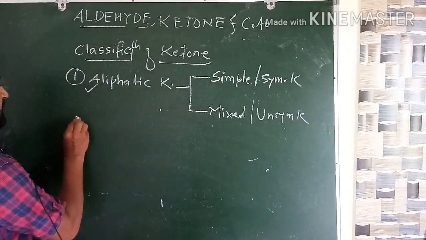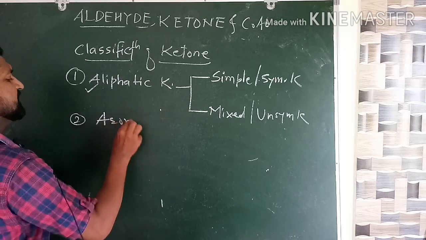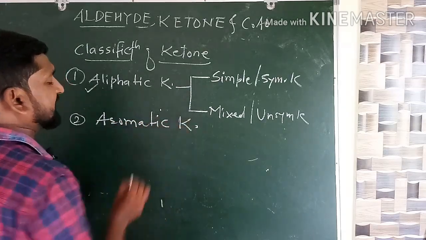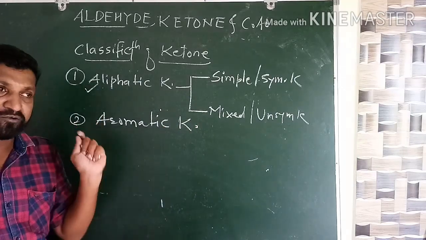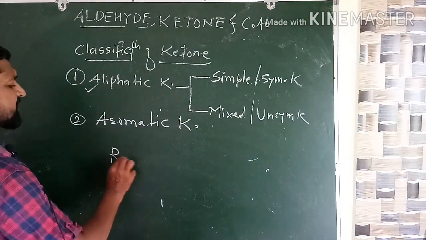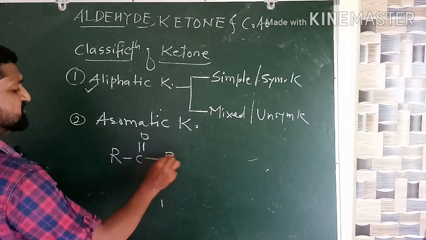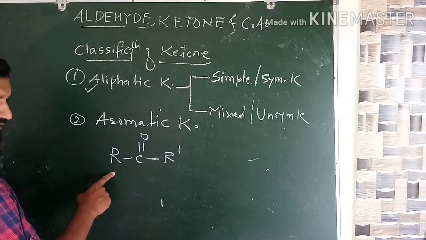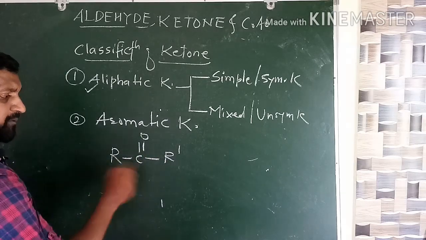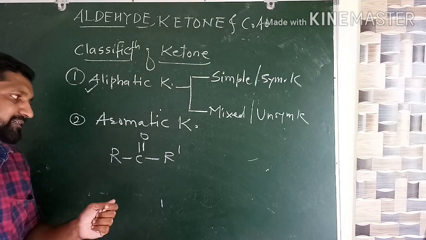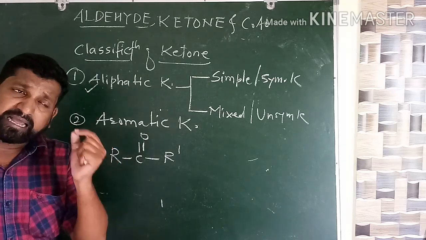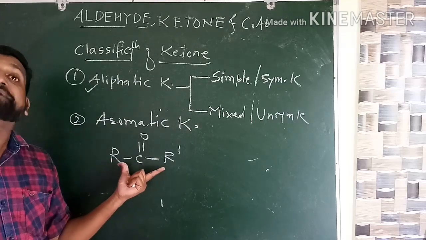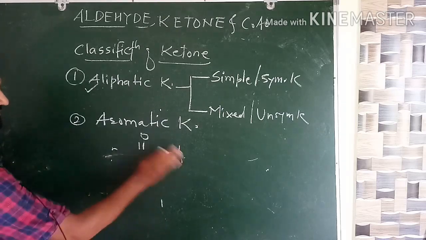Aromatic ketone. Everybody see here, aromatic ketone. So we clearly got the meaning of aromatic ketone. Whenever we say aromatic, it is a matter of benzene ring. Everybody see here, R C O R dash. If one of the alkyl groups is a benzene ring, in that case it is called what? Aromatic ketone. Sometimes both the alkyl groups may be benzene rings. Let us see how.